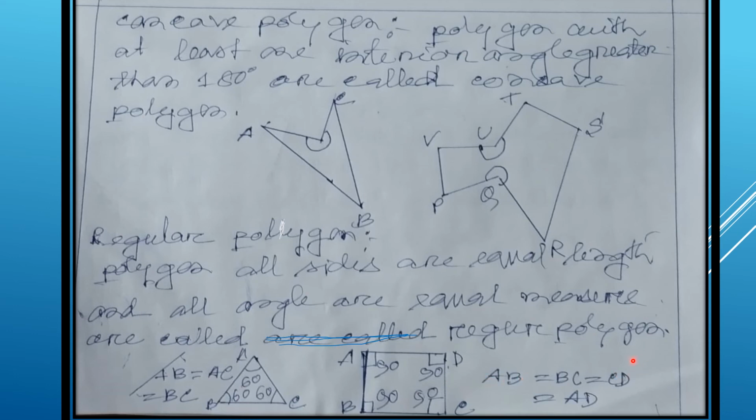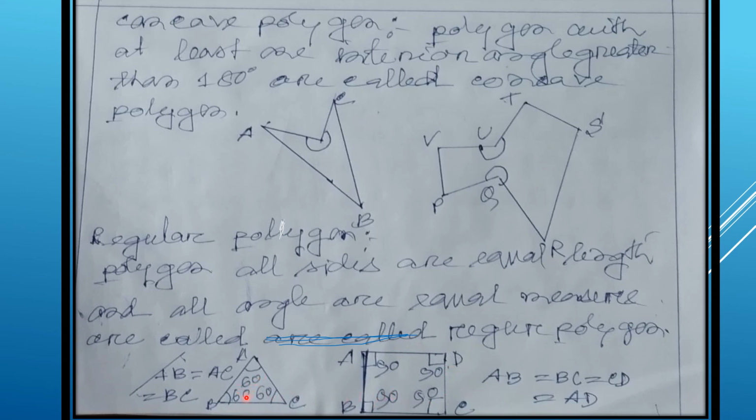Now, in case of regular polygon, all sides should be equal. Here this equal, this, all sides are equal. Here also this equal, this, and each angle 90 degree. In an equilateral triangle, all sides are equal and each angle equals 60 degree, means all angles are equal. In the case of square, all sides are equal and all angles are 90 degree. So these are regular polygons.